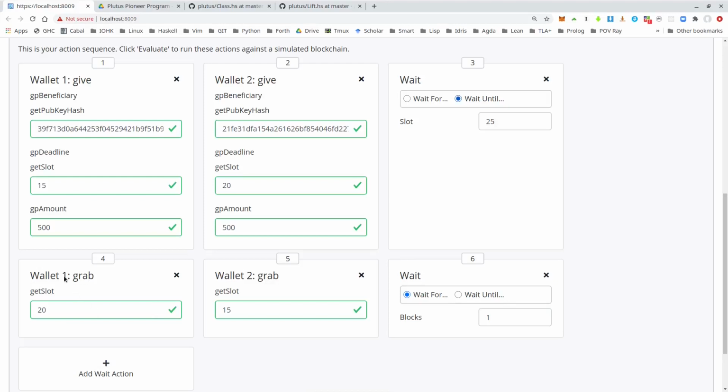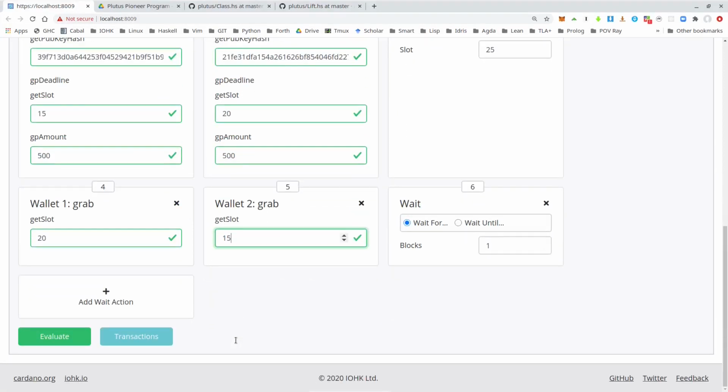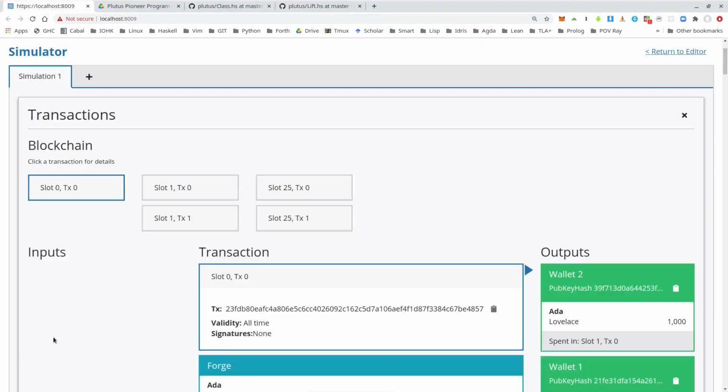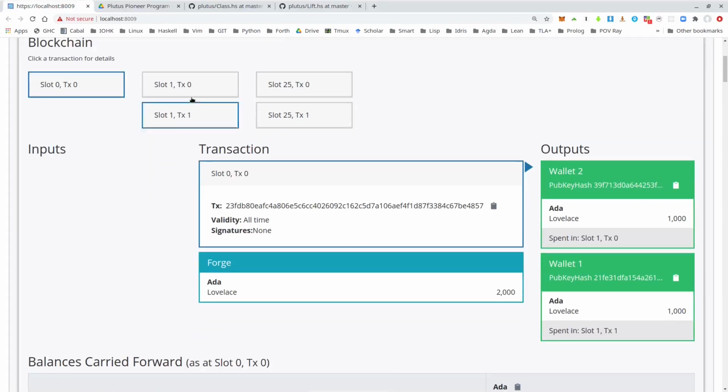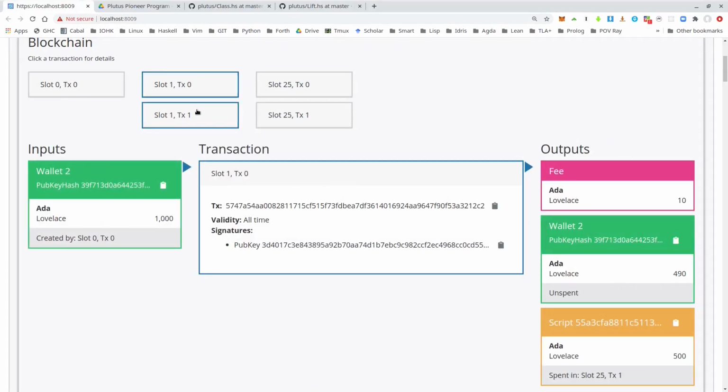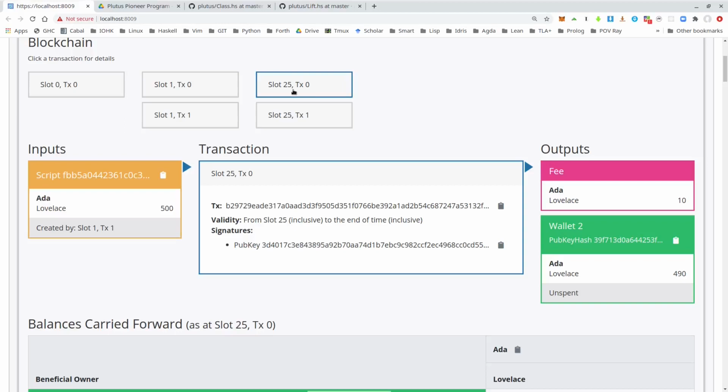Now that's a disadvantage of doing it this way. Earlier we could just grab, but now the wallets have to know the deadline of the UTXO they want to grab. So wallet 1 wants to grab the one that wallet 2 gave, so that deadline was 20, so we need the 20 here. And wallet 2 wants to grab the gift from wallet 1, which had a deadline of 15, so we put the 15 there. And now we can evaluate this. And again, it succeeds. So here we have the two gifts again, the gift from wallet 2, the gift from wallet 1, and here the grab from wallet 2 and the grab from wallet 1, and all succeed.